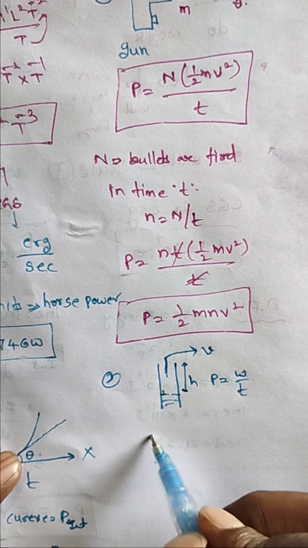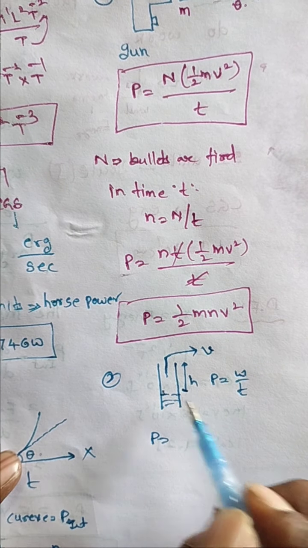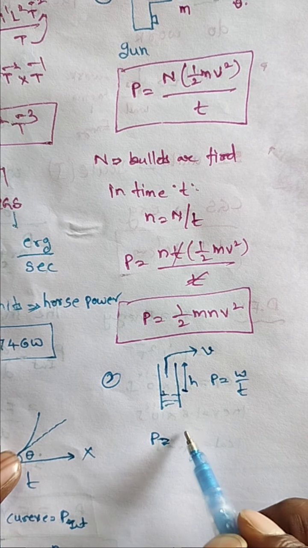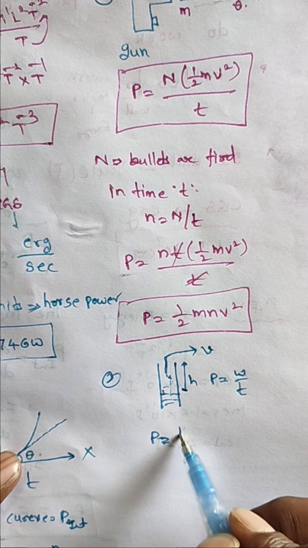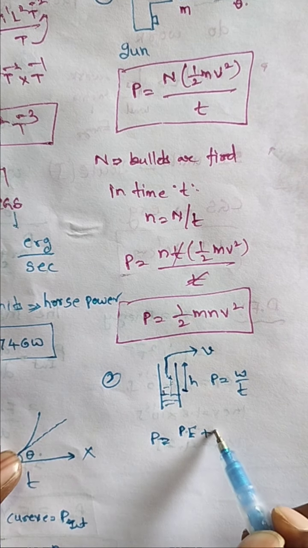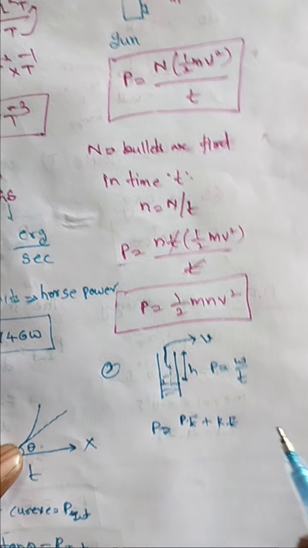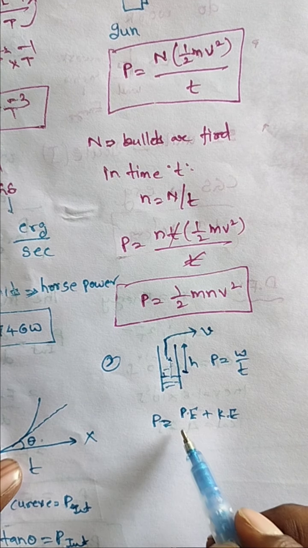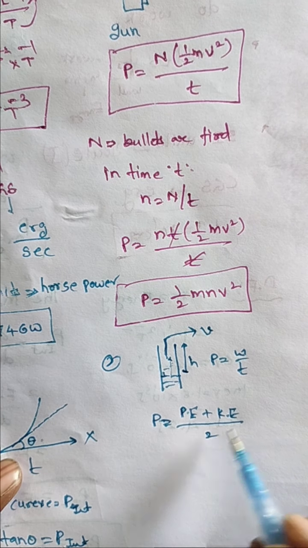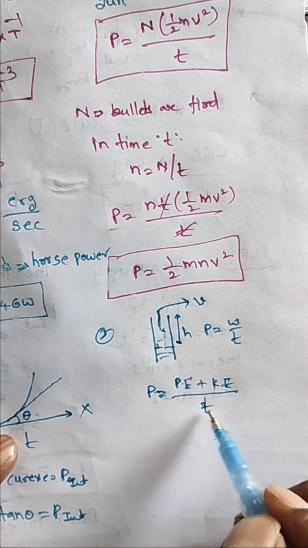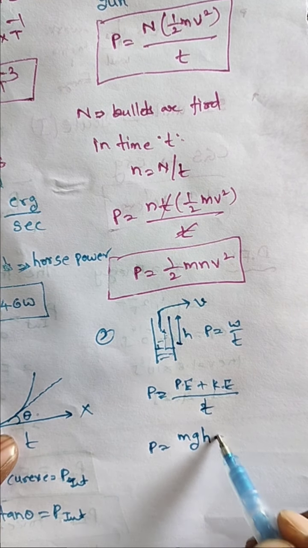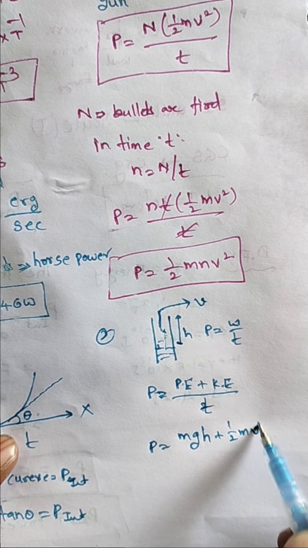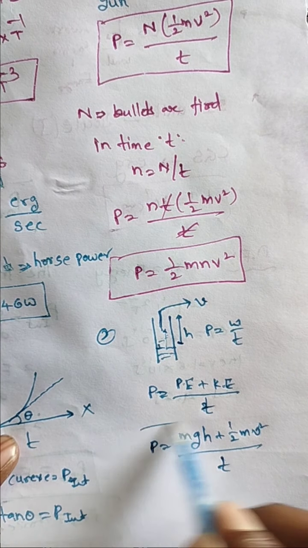So the total power, in this case, has two works done. One is that the water is lifted to some height, that is called potential energy, and the water is going outside of the pump, so that is kinetic energy, divided by t. So P is equal to, here what is the potential energy? mgh plus half mv square, by t. This is also power.